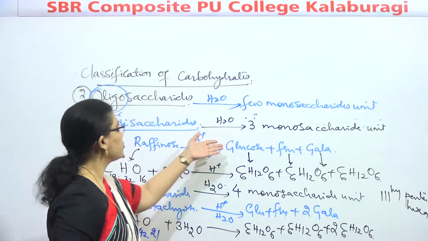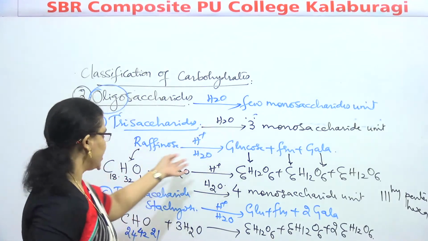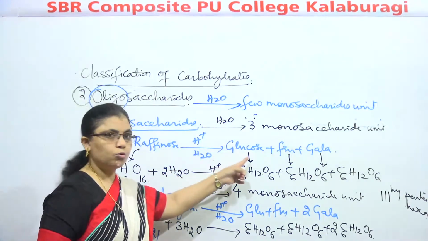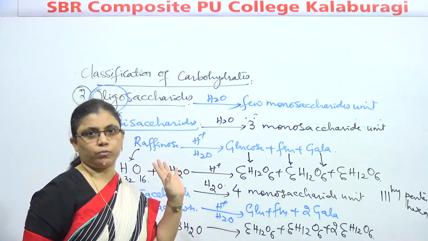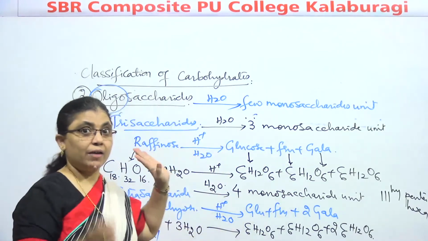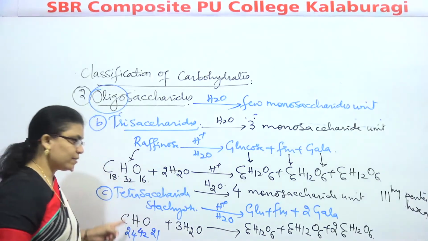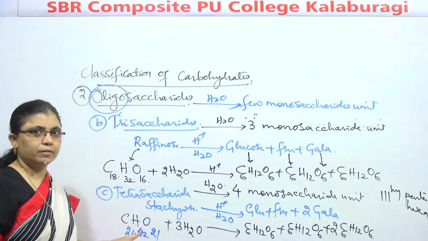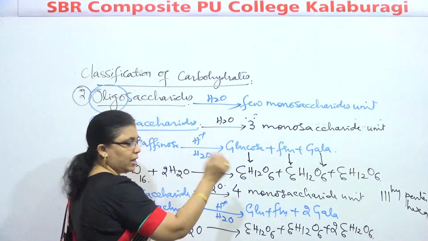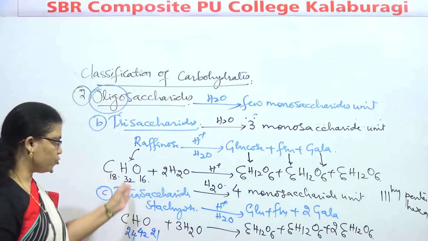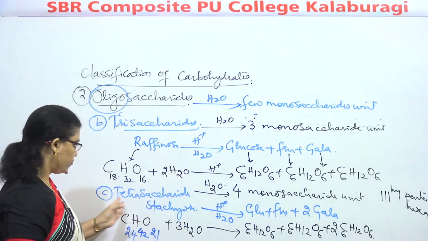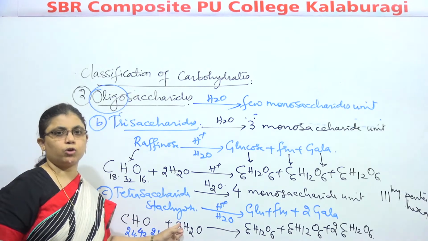Trisaccharide on hydrolysis gives 3 monosaccharide units. Example like raffinose. Raffinose on hydrolysis gives glucose, fructose and galactose. I have given one clue because these formulas are not so easy to remember. So what will we do? On the right side, first we'll write the 3 monosaccharide units. Afterwards, you can write the number of carbon and hydrogen. As I said earlier, for trisaccharide we need 2 water molecules. For tetrasaccharide we need 3 water molecules.